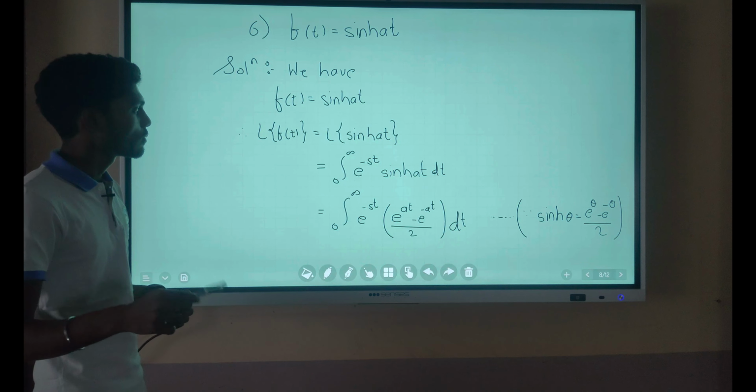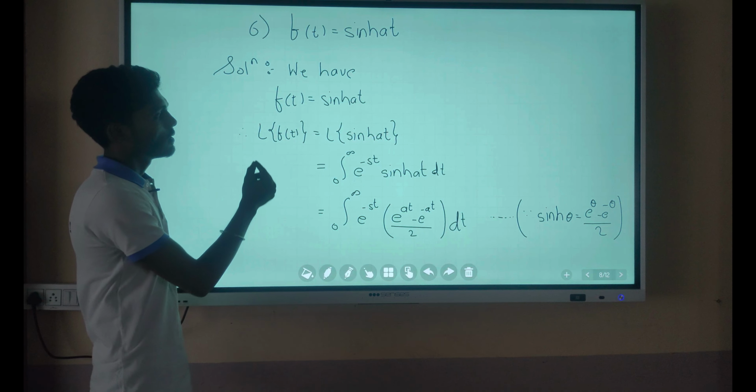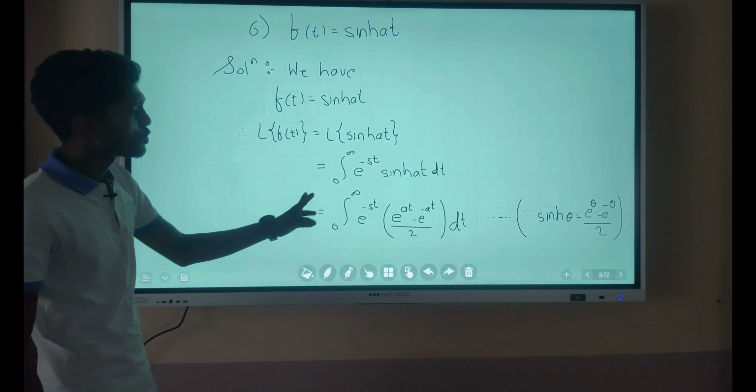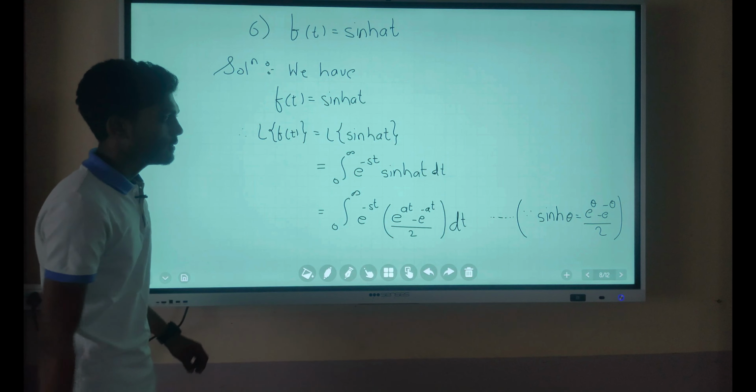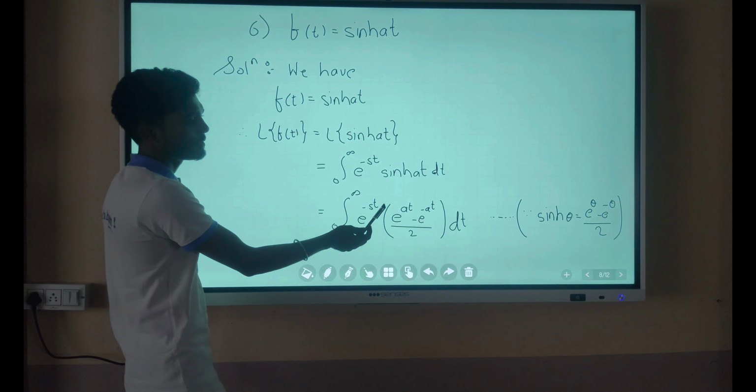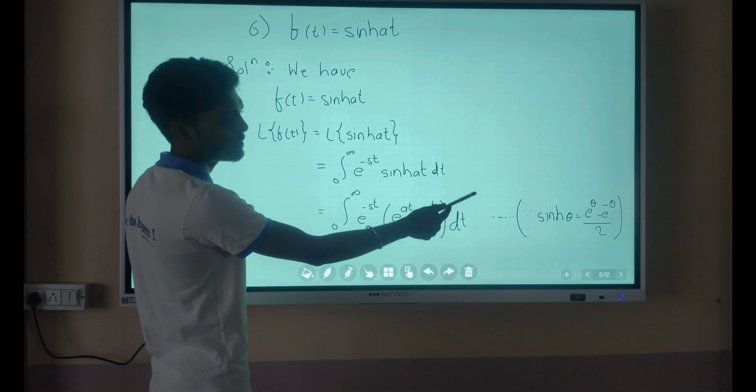Let us take the Laplace transform on both sides. We'll get Laplace transform of f of t equal to Laplace transform of hyperbolic sin at. By using the definition, we'll get integration from 0 to infinity e raised to minus st into hyperbolic sin at with respect to t. We know the formula: hyperbolic sin theta equals e raised to theta minus e raised to minus theta divided by 2.